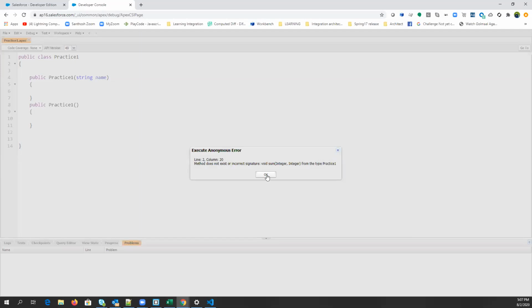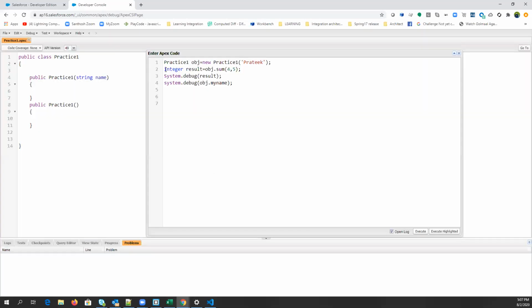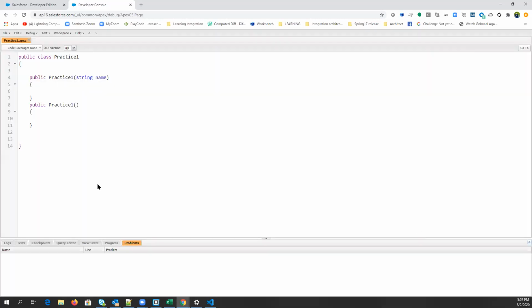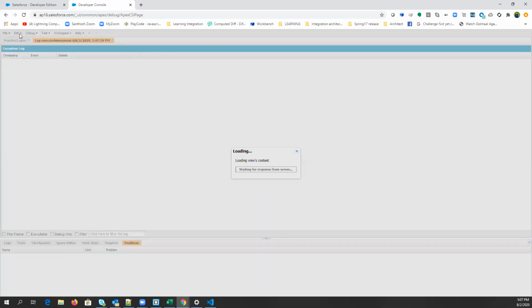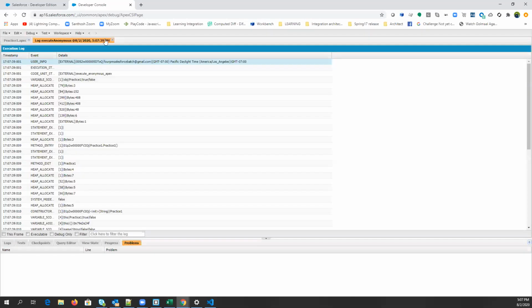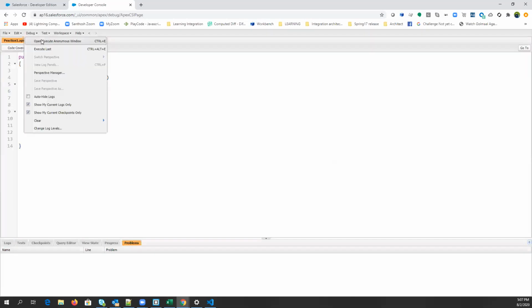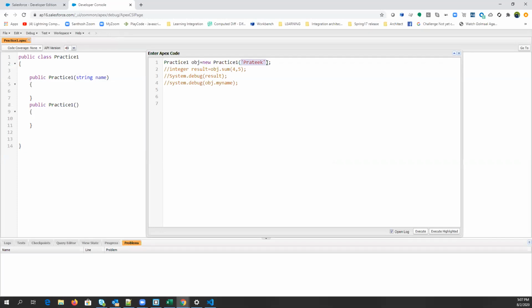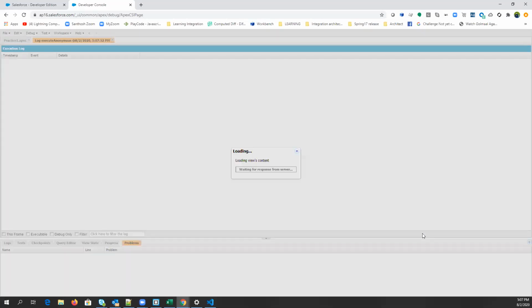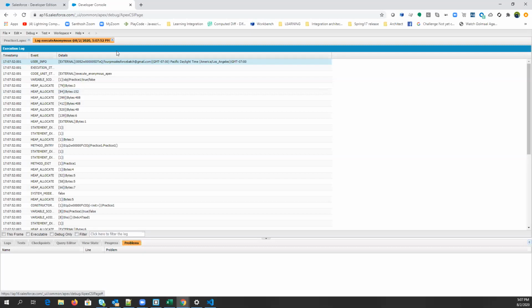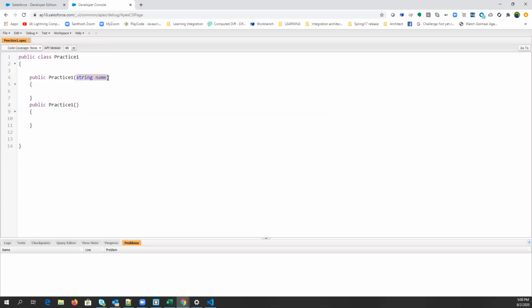Method doesn't exist on incorrect signature void sum because we have removed the method. Let's just comment it out. Yes, it worked, right? The object is created. Now if I remove the parameter, then also it will work. Right, guys? So you can create many constructors as well by just differentiating based on the parameter.